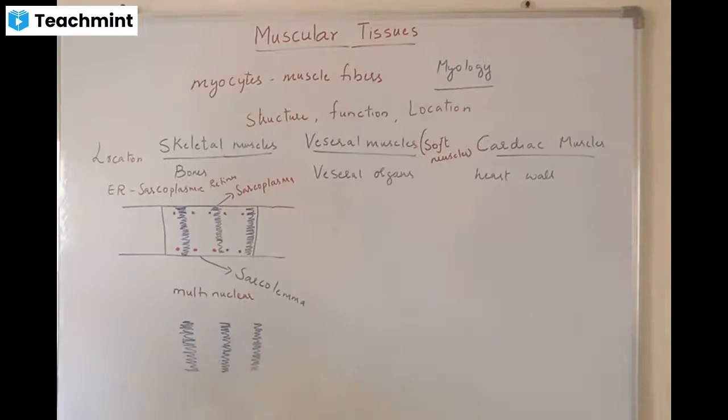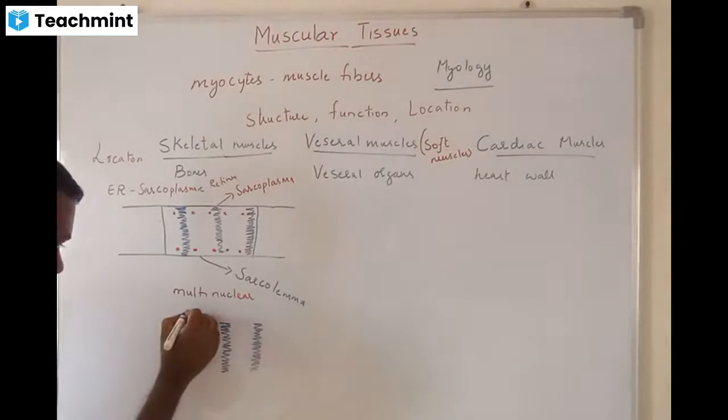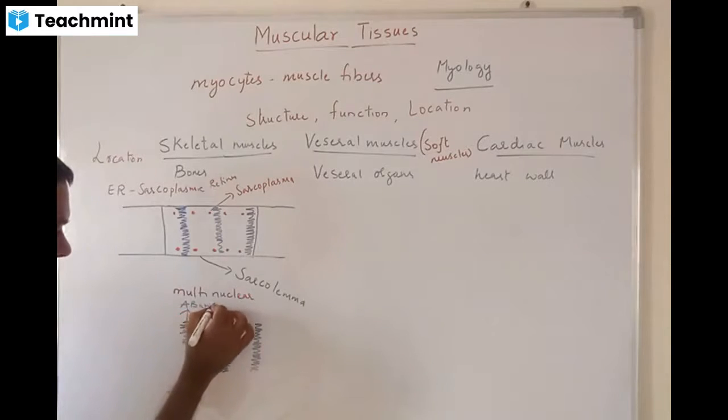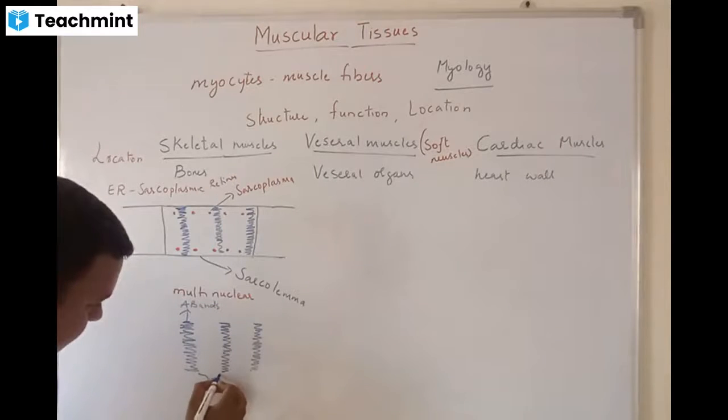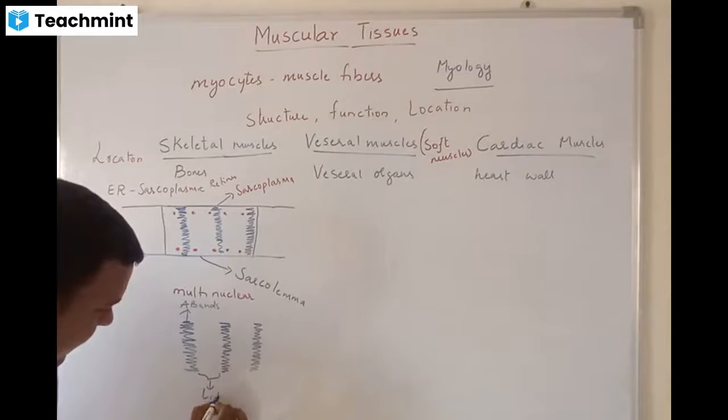Dark bands are also called A bands. Light bands are called I bands.